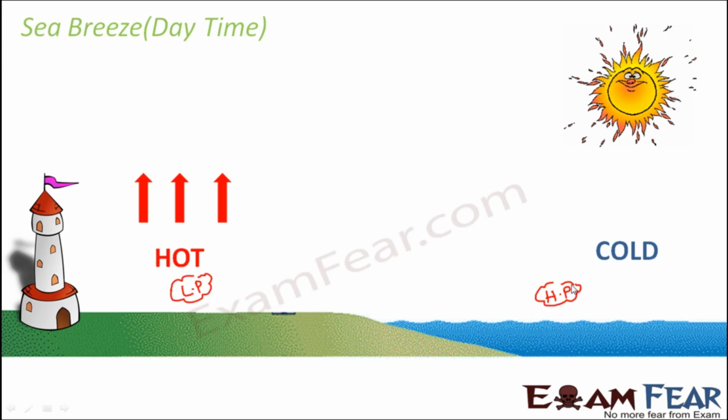Now we know that air always tends to move from a high pressure region towards a low pressure region. So therefore this air, which is comparatively cool, will move from the sea towards the land, and this cool air is termed the sea breeze. So this is called sea breeze, and this sea breeze flows during the daytime because this entire phenomenon happens during the daytime. Okay, so now this cool air started moving this side.